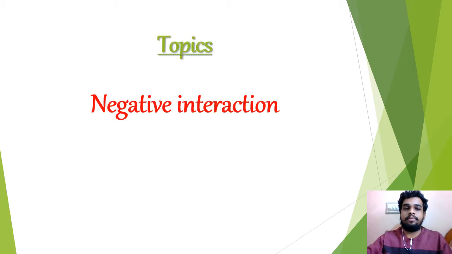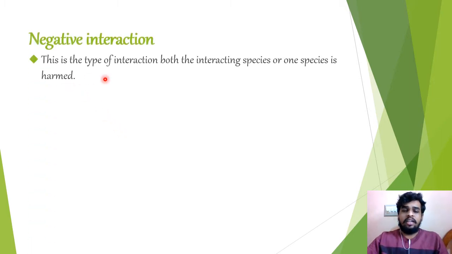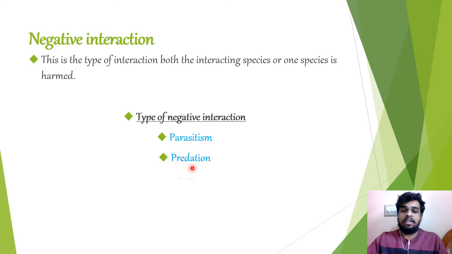Let us continue with the biological interaction topic, that is negative interaction. Negative interaction is a type of interaction where, of the two interacting species, one species is harmed. It means definitely one species will get harmed. Types of negative interaction: one is parasitism, another one is predation, and the third one is competition.